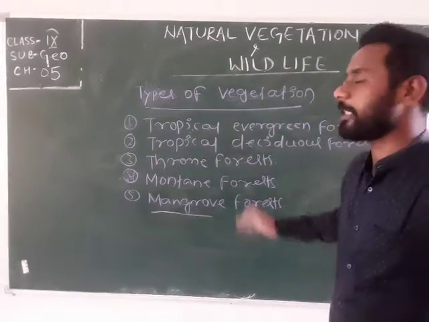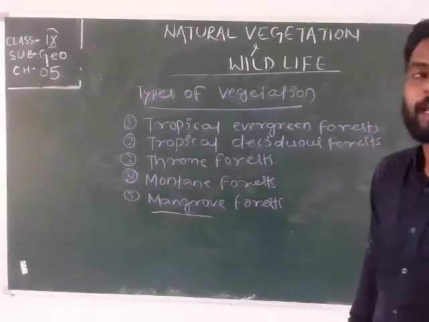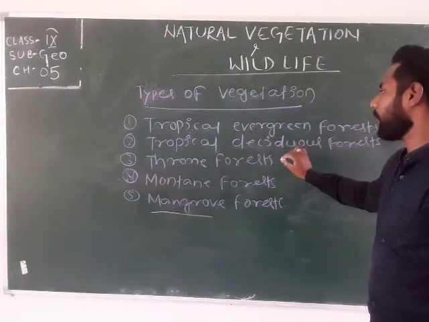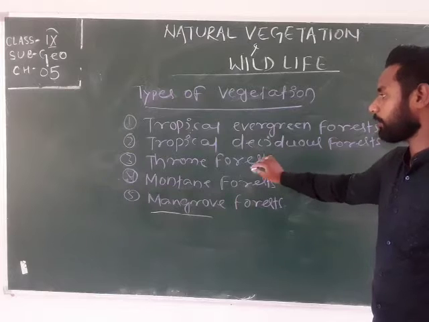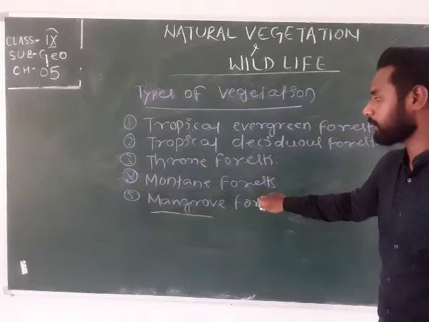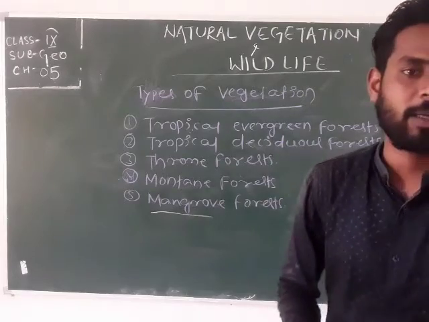So these are the common types of vegetation found in India: tropical evergreen forest, tropical deciduous forest, thorn forest or tropical thorn forest, then mountain forest or Himalayan forest, and mangrove forest.